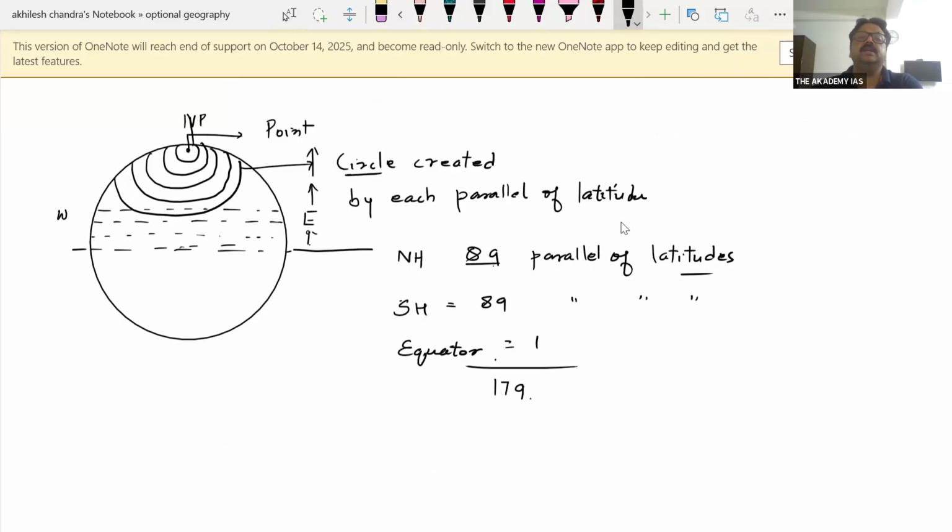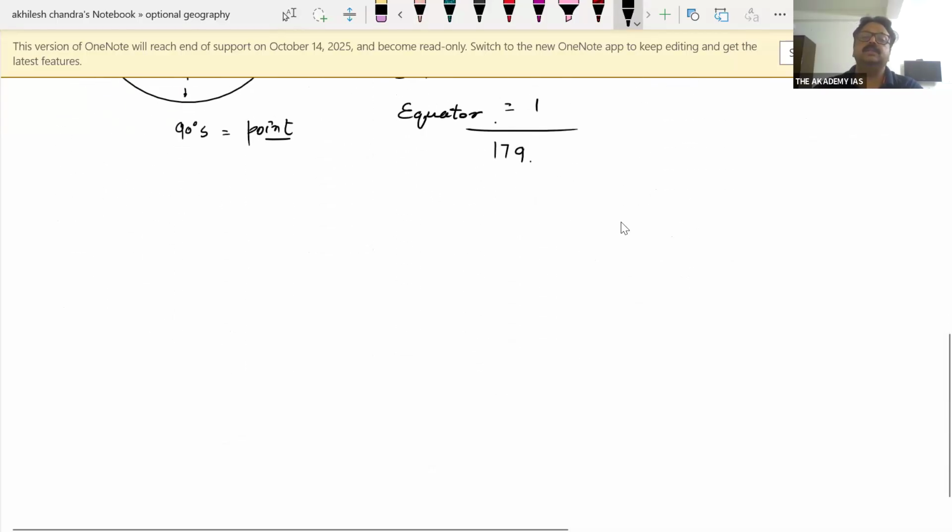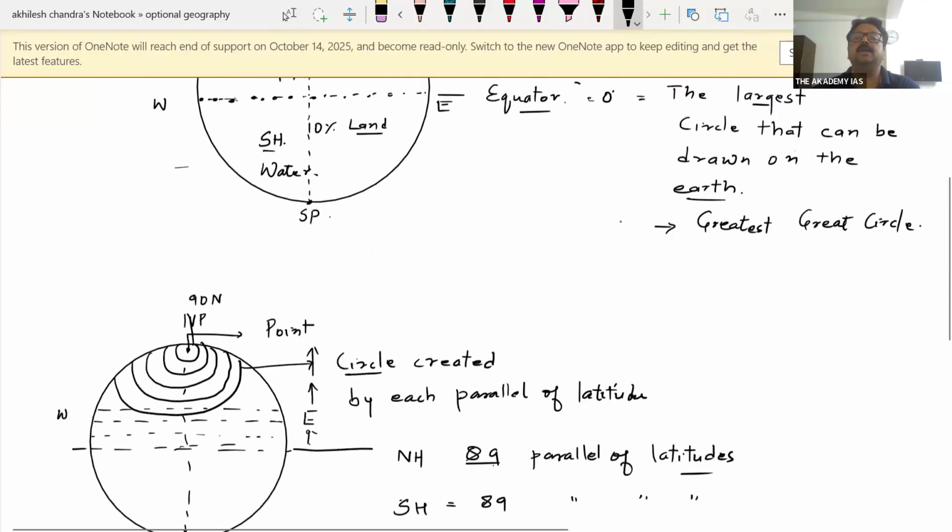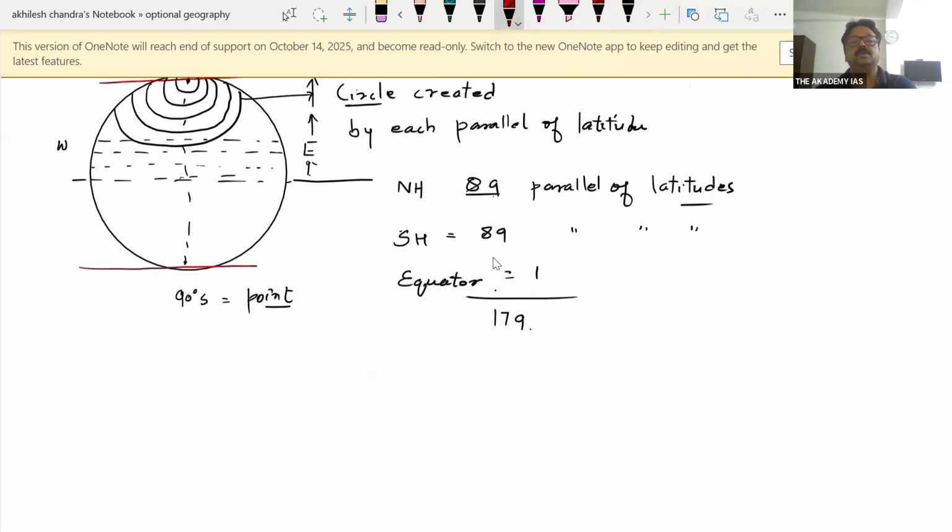Why is there 89 only? Because the 90-degree north and 90-degree south are represented by a point only. It's not a line or a circle, rather it is a point. But once you open this globe in the form of a map, the 90-degree is also represented by a line. On the map, this 90-degree will also be expanded.